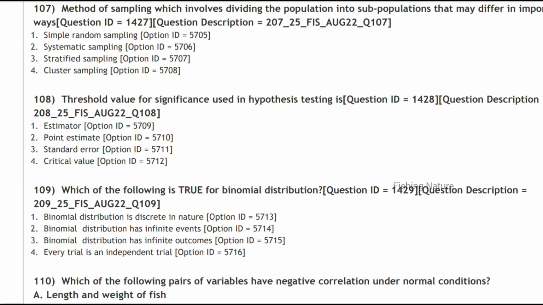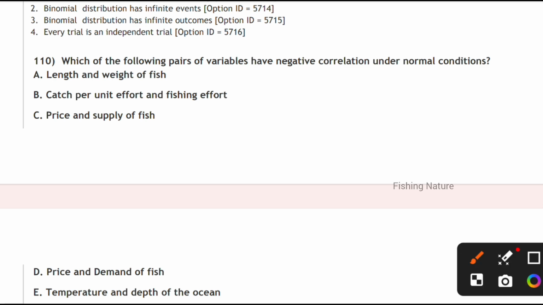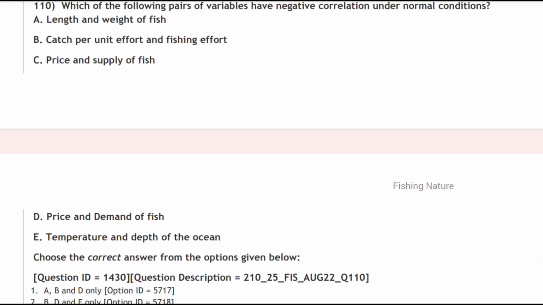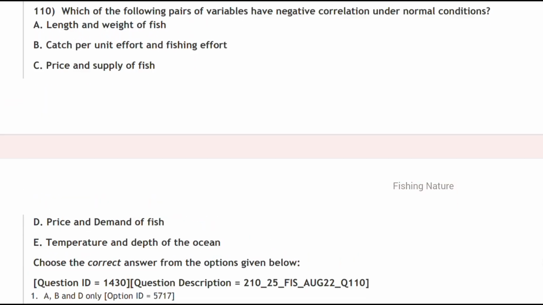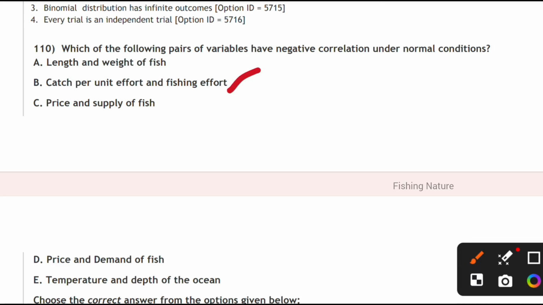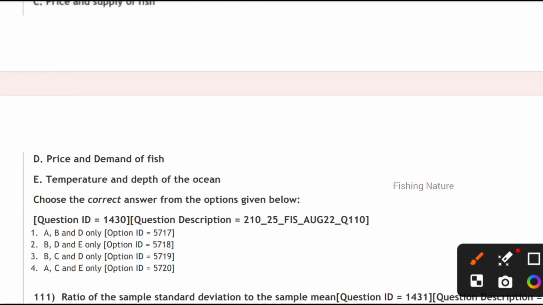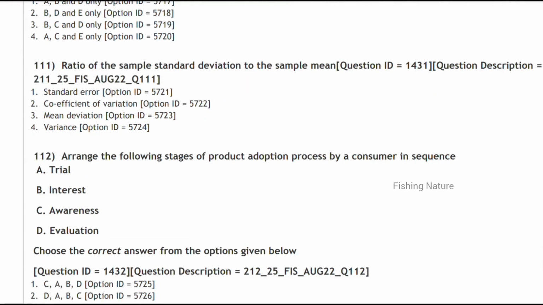Next, which of the following pairs are the variables that have the negative correlation under normal conditions? Negative correlation means catch per unit effort and fishing effort have a negative correlation. And next, price and demand of the fish is also a negative correlation. So here B, C and D is the negative correlation. Next, the ratio of the sample standard deviation to the sample mean they are asking for. It is the coefficient of variation.